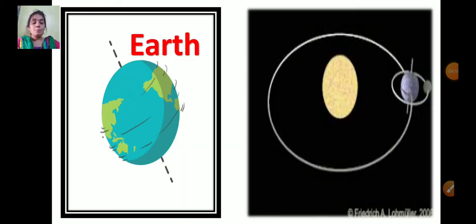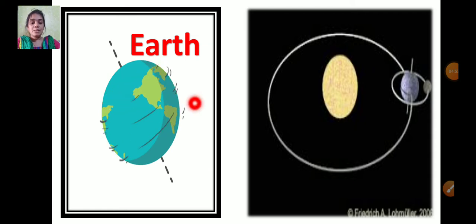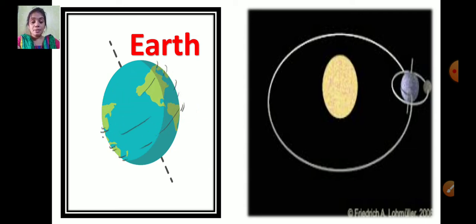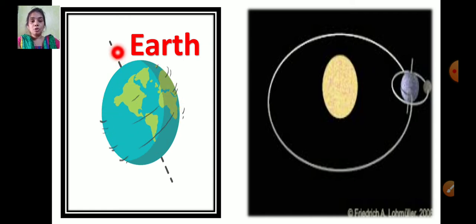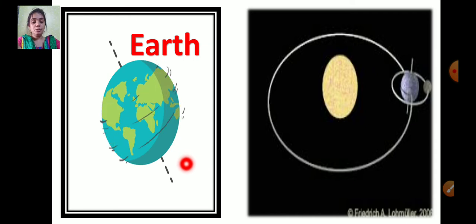The spinning movement of the Earth is called rotation. This we have already learnt in part 6 and 7. It appears to spin around an imaginary line passing through its center, and this imaginary line passes through the north pole and the south pole of the Earth.